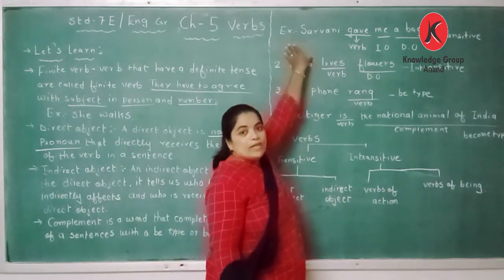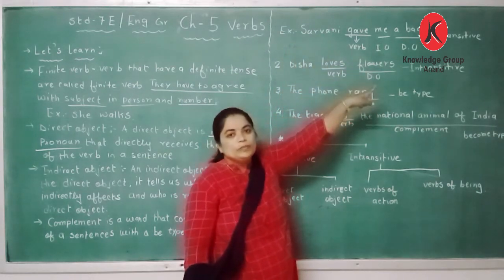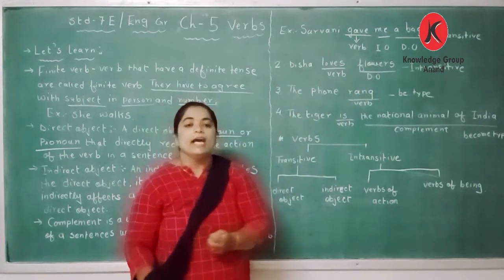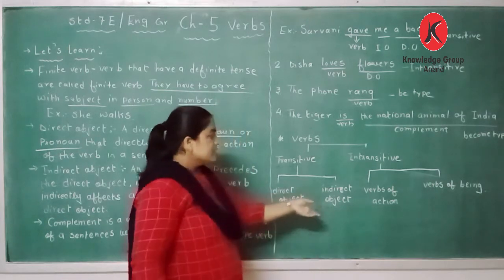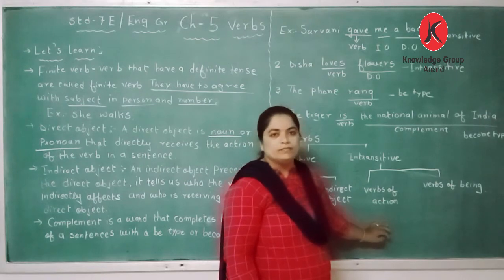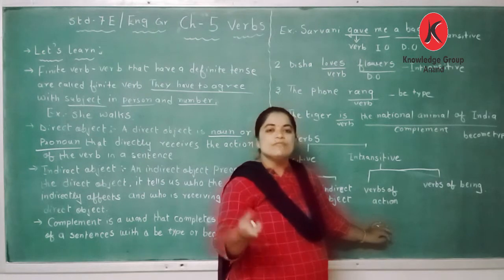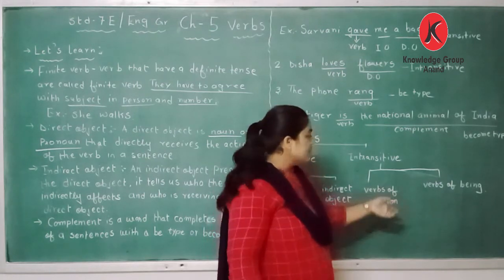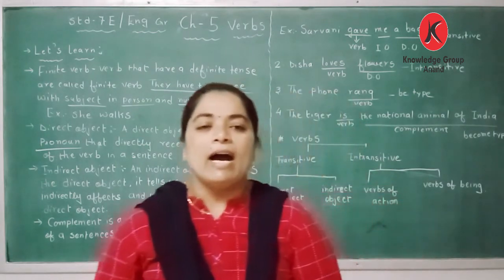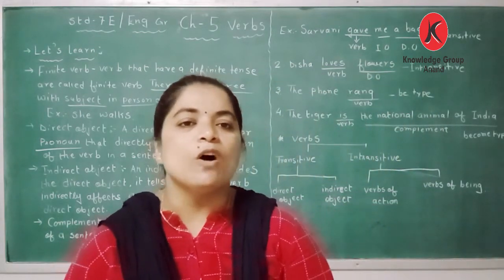We have already learned in the first sentence that Sarvani gave me a bag. Sarvani gave needs a direct and indirect object both. Second is the intransitive verb. Okay, intransitive verbs are of two kinds: verbs of action, which are the actions which we do, action words, and verbs of being. And which are the verbs of being? Is, are, was, were, etc. are the verbs of being.